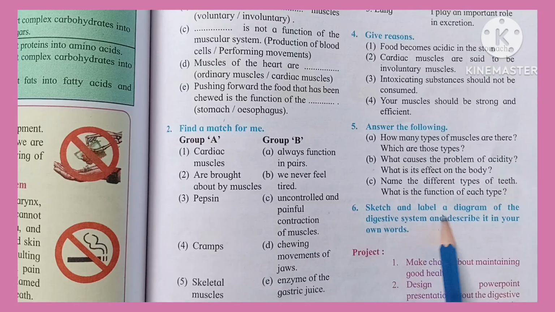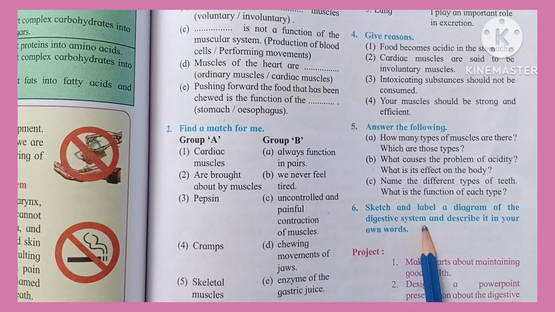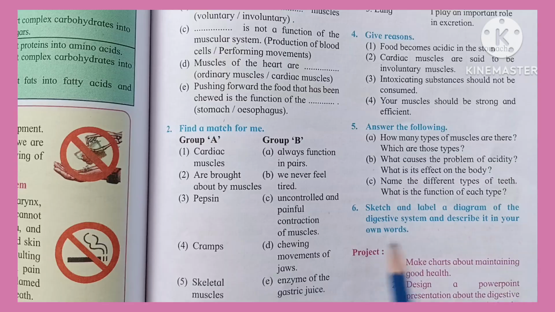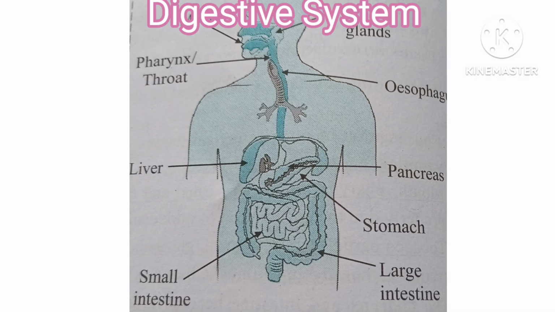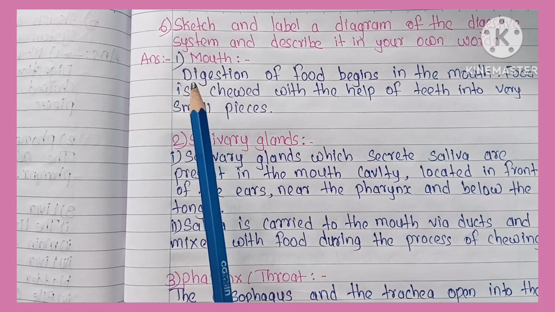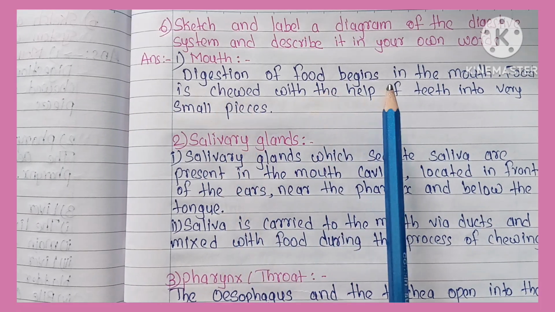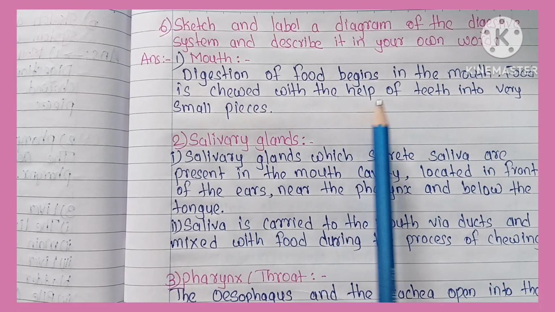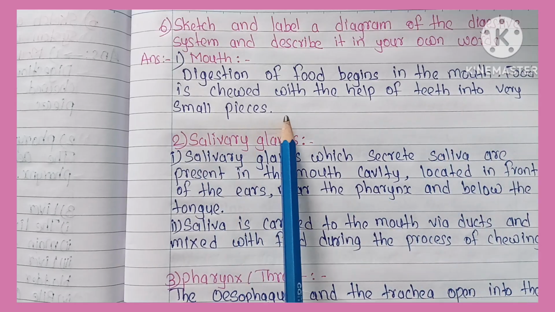Sixth question, sketch and label a diagram of the digestive system and describe it in your own words. Diagram of digestive system. Description. First is the mouth. Digestion of food begins in the mouth. Food is chewed with the help of teeth into very small pieces.